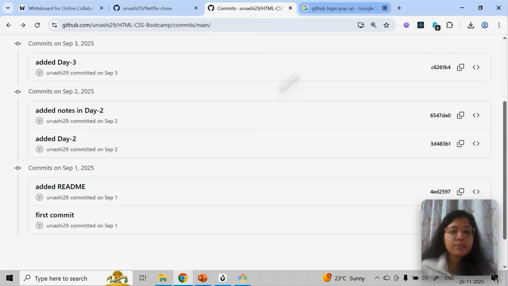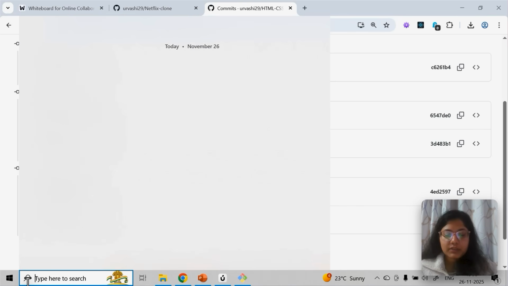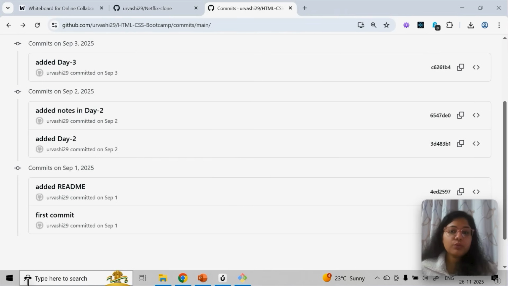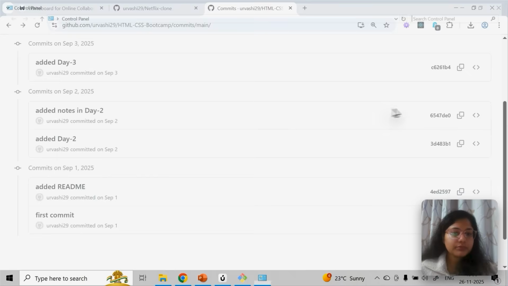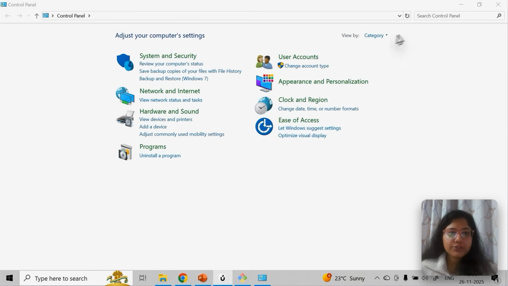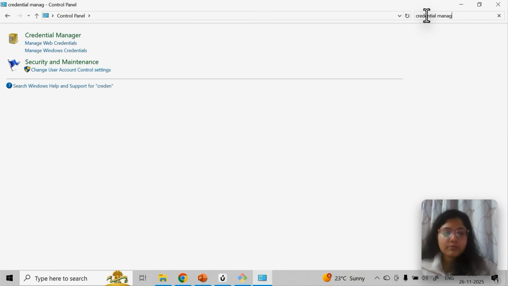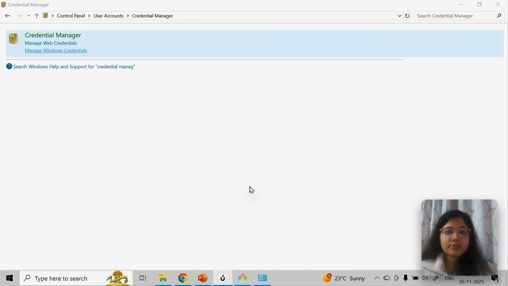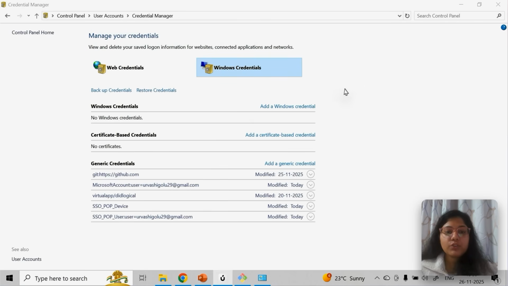Now why this pop-up is coming, I'll show you from here. If I go to control panel, you know, in control panel you can do all your credential manager. You can manage all your credentials here. If I go here, I can do credential manager. Okay, so you can click on manage Windows credentials. Okay, so you can see.